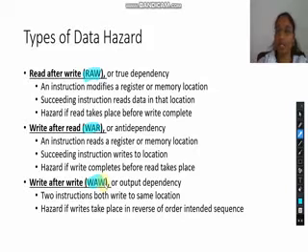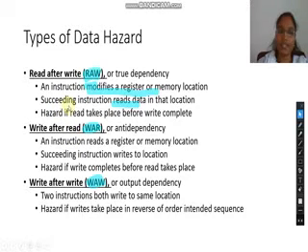We'll see one by one what they are. First, the read after write hazard, which is otherwise called true dependency. The first instruction writes something in a register or memory location. Then the succeeding instruction, the second instruction, reads the data in that location where the first instruction made a modification.